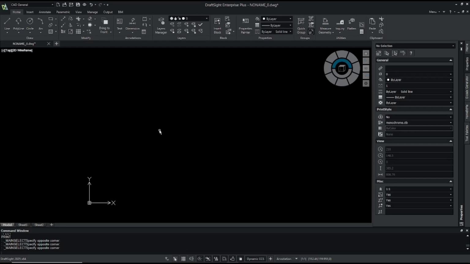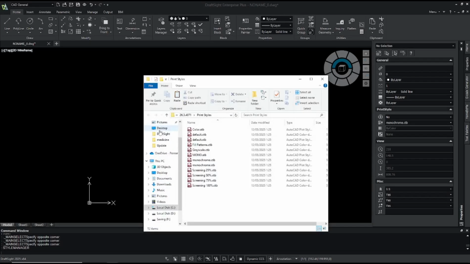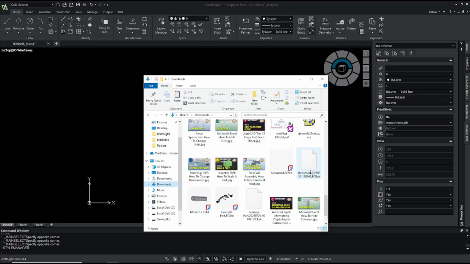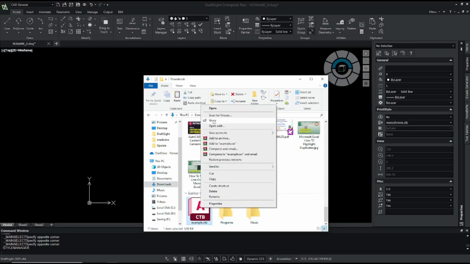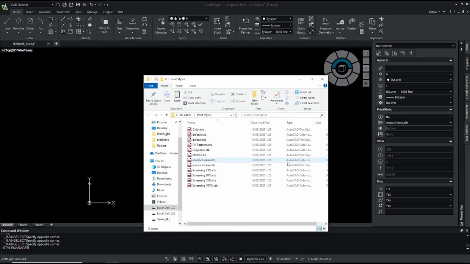So to add plot style, you can type style manager, press enter, and it will show the plot style folder. Now you can copy your plot style into this folder. As an example, I will copy this plot style. And next, you can paste it in this plot style folder in DraftSight. Click paste and we have this example plot style.